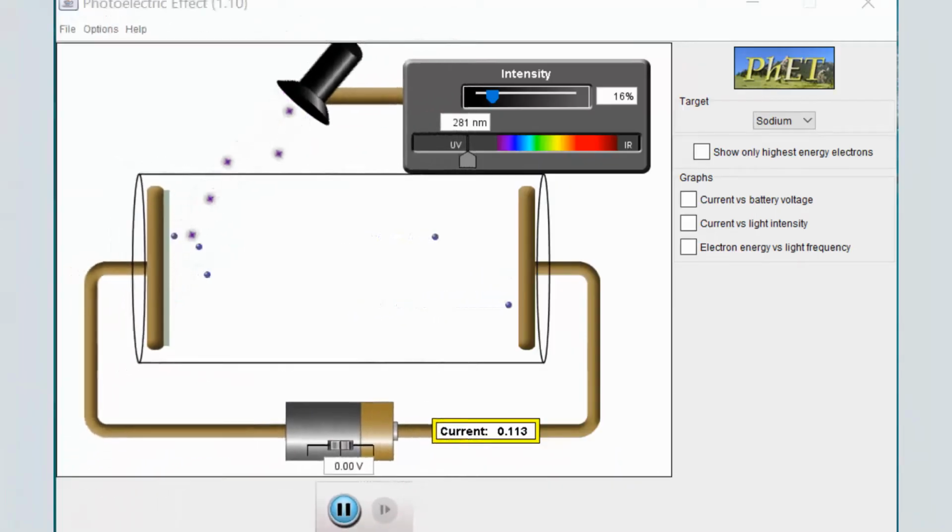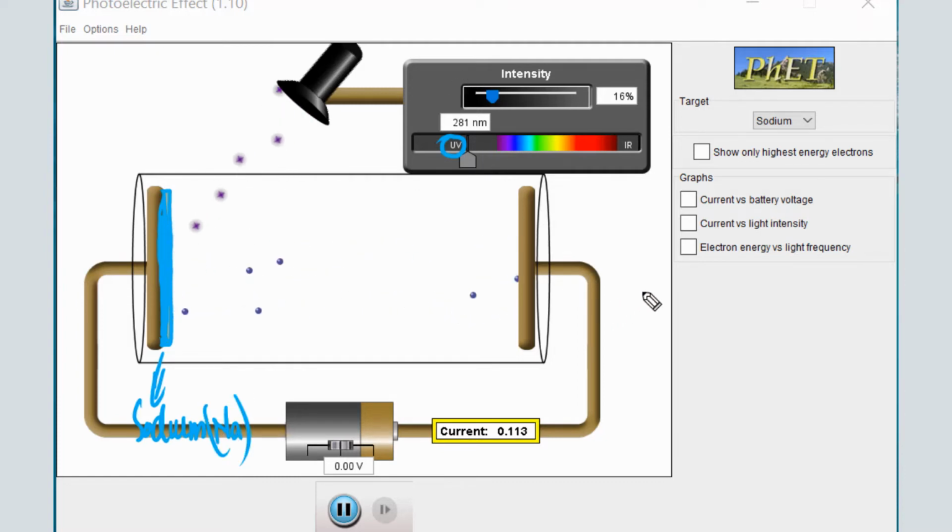Now let's try to understand photoelectric effect and work function energy with the help of this animation. In this case, you can see the electromagnetic radiation we are using is UV, so this is ultraviolet, and the metal you can see is sodium. So this is sodium metal.